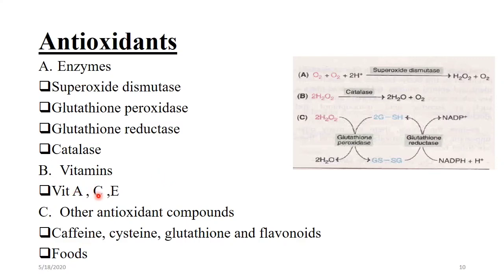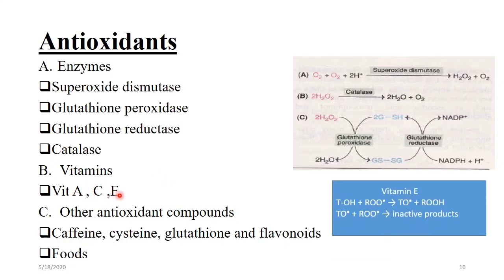Among vitamins, vitamin A, C and E play an important role as antioxidants. Vitamin E is a lipid phase antioxidant. Here, alpha tocopherol intercepts peroxyl free radicals and inactivates them before the polyunsaturated fatty acid can be attacked.